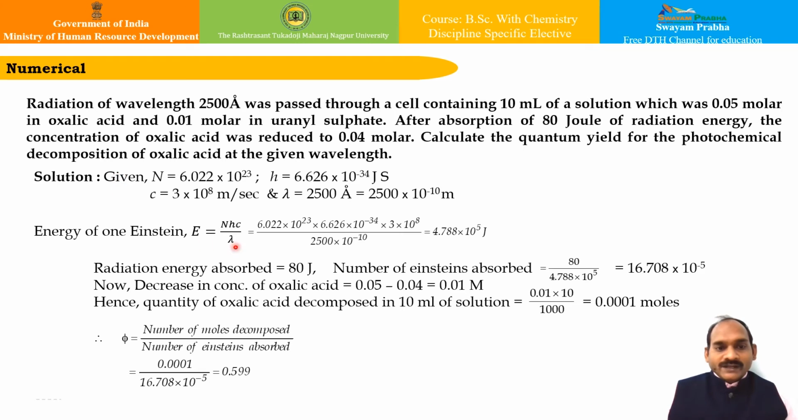We need to calculate the quantum yield of photochemical decomposition of oxalic acid at the given wavelength. Using the formula E = N h c upon lambda, I can substitute the Avogadro number, Planck's constant, and the speed of light upon the wavelength, which is given. So my energy is this. The radiation energy absorbed is 80 joules, so the number of Einsteins absorbed will be this much. The decrease in concentration of oxalic acid is 0.01 molar, and therefore the quantity of oxalic acid decomposed in 10 ml of solution is 0.01 into 10 upon 1000, that is 1 into 10 to the power minus 4 moles. Therefore the quantum yield phi is 0.599, which can be calculated very easily. So this is one example of how we can perform this in the laboratory.